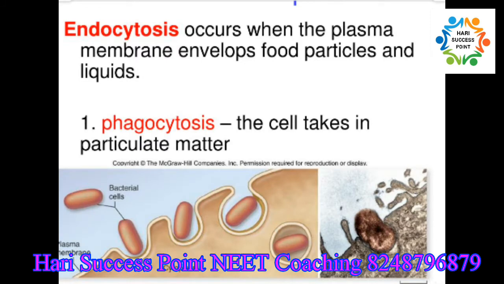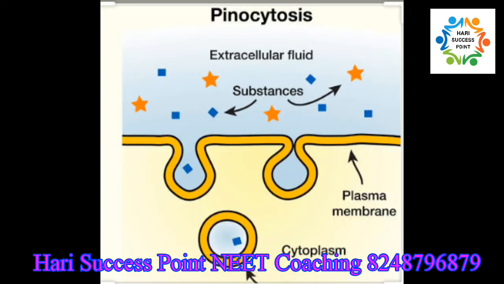Then the final one is bulk transfer. This is the absorption of substances in large bulk by endocytosis. In this process, the plasma membrane produces pocket-like invaginations or small vesicles called endocytic vesicles. These vesicles enclose the substances to be transported into the cell. Then they grow inward into the cytoplasm and get pinched off from the plasma membrane and become completely internalized. So, now they are called endosomes. An endosome is nothing but a small vesicle which carries some useful materials.